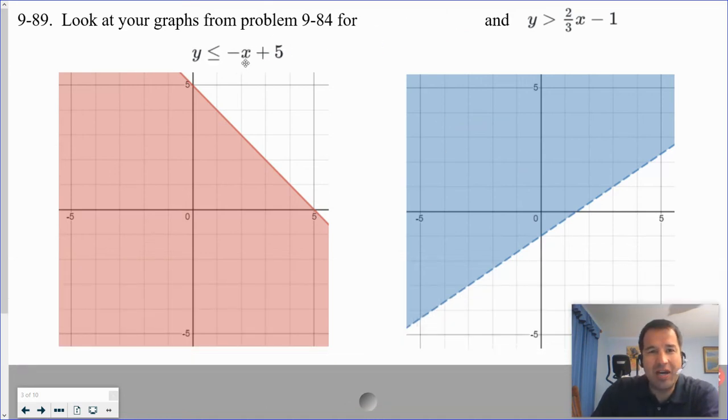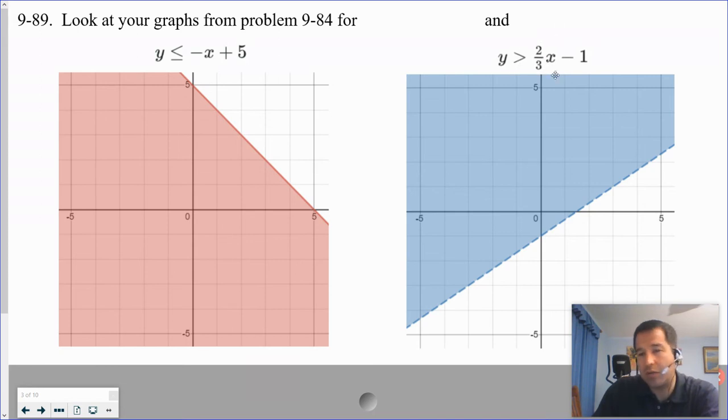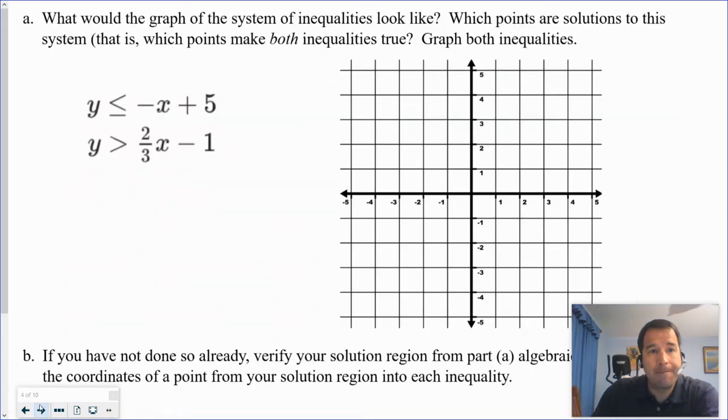So this one's y is less than or equal to negative x plus 5, and this one's y is greater than 2/3 x minus 1, okay? Makes sense. Look at those two graphs, separate. These are all the answers to that one. These are all the answers to that one. Well, what would the graph of the system of inequalities look like? Which points are solutions to this system? That is, which points make both of those inequalities true?